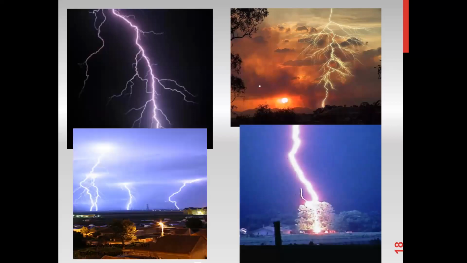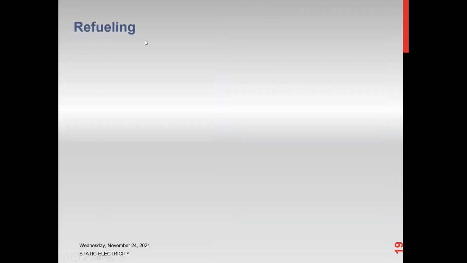So these are some more images about the lightning or the flash. Basically, the friction between the air and the cloud charges the air, and when the air is charged, the charged particles start to move, and as a result, what we see is a flash or lightning striking different substances, different earth surfaces or different objects on the earth. Then there's also another danger of this electrostatic charging, which is in refueling.